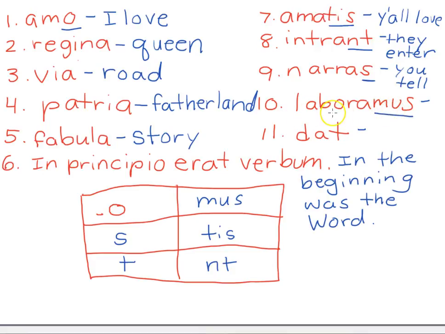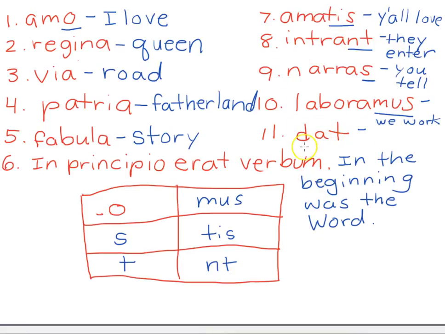Laboramus. Laboro, laborare, to work, we learned last week. So, O is I, S is you, T is he or she or it, mus is we. So we work. And we all did work if we did work on these words.